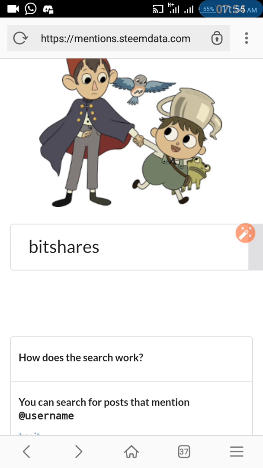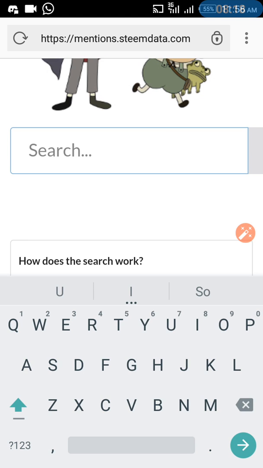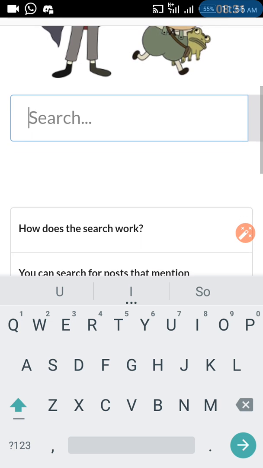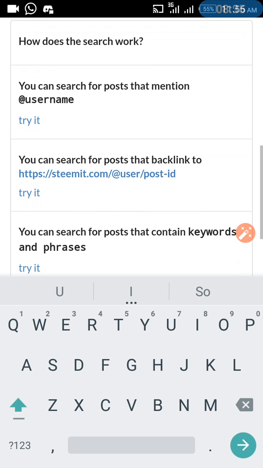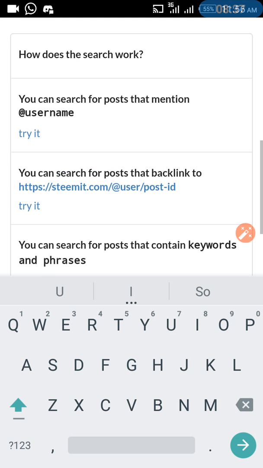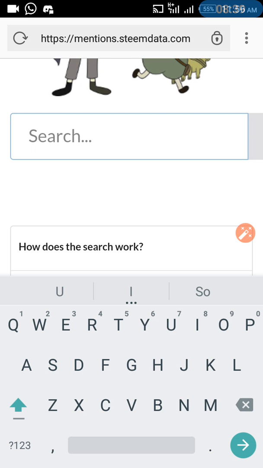So the last one we are going to look at is searching for posts with backlinks. You are supposed to put in a post ID, and immediately we put in a post ID, the search for posts that have backlinks will show. So we can search for posts that link back to some particular post.